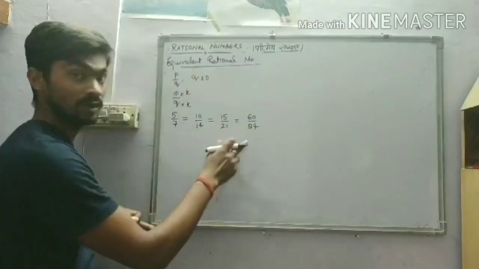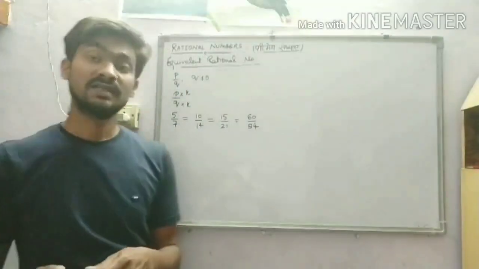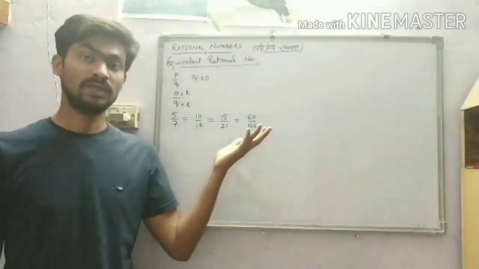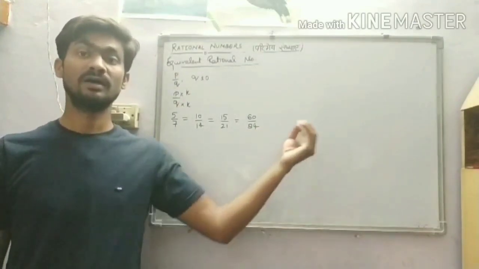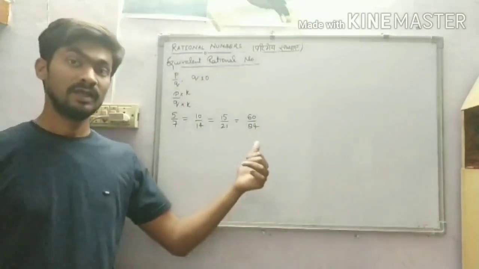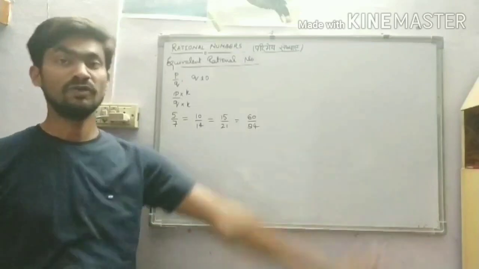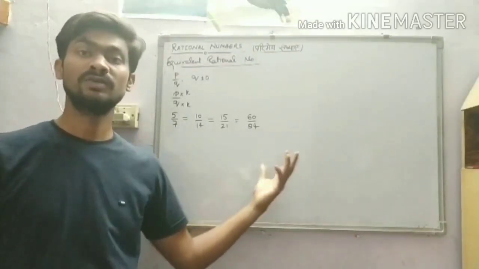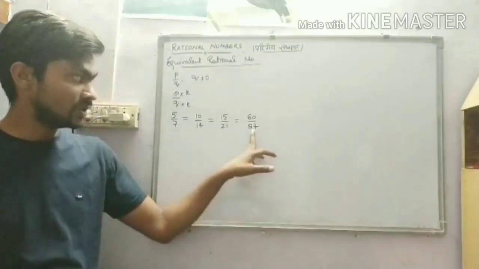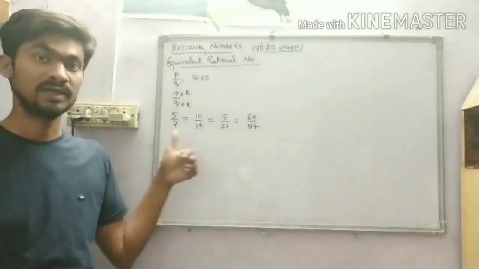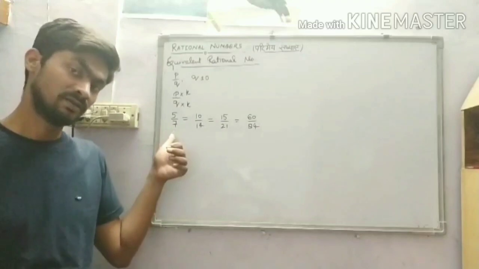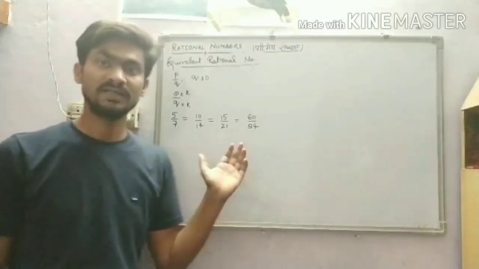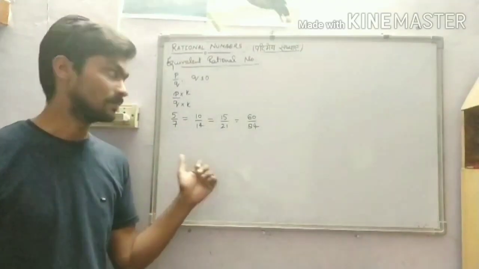I multiplied by 12. You may ask, sir, how many equivalent numbers can we write? My answer will be uncountable. You can write n numbers of rational numbers which are equivalent to each other. If you divide by 12, you will get the same 5 by 7. Correct? So this is the method of equivalent rational numbers.